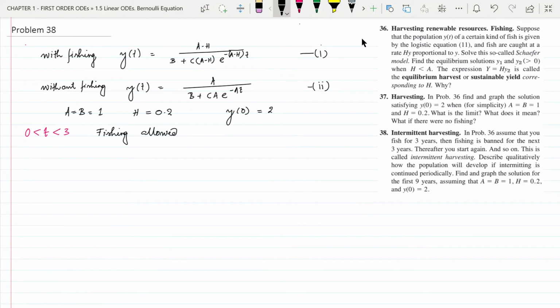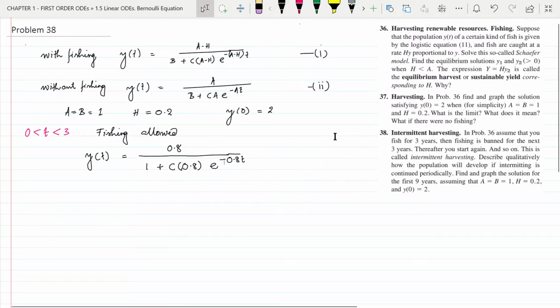So from equation 1 we can write y of t equal to a minus h, which is 0.8, divided by 1 plus c multiplied by 0.8 over a minus h, e to the power minus 0.8 t. Now this is the general solution. For obtaining the particular solution, we have the initial value condition y of 0 equal to 2. Since this period starts from 0, the initial value condition is at time t equal to 0, the population was 2.